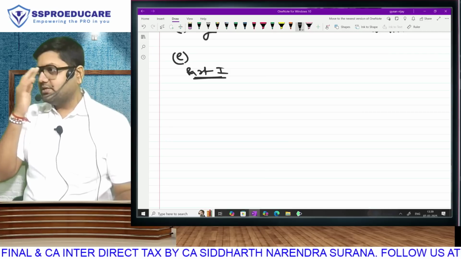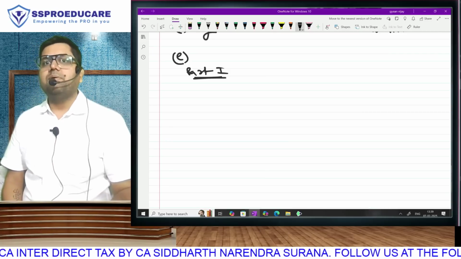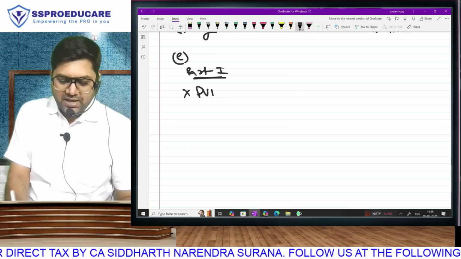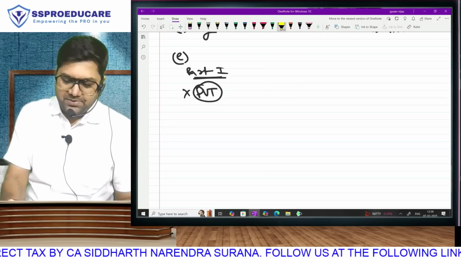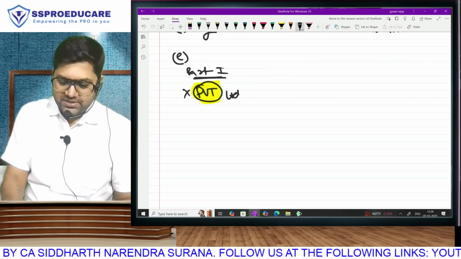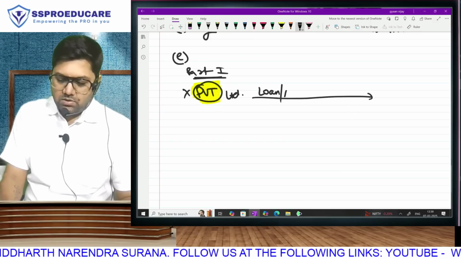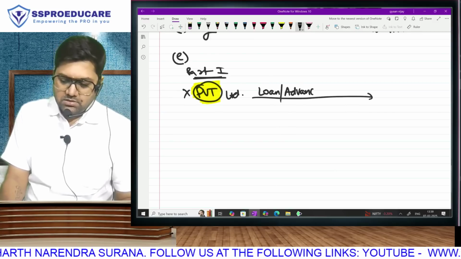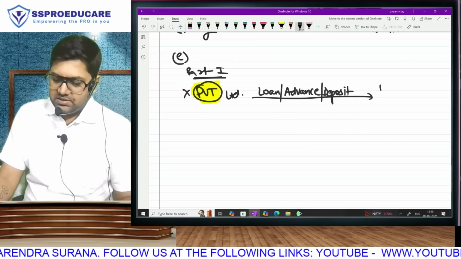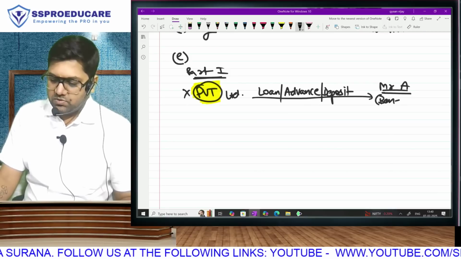This is applicable only to private companies, which means it is not applicable in cases of public companies. Supposing there is a company X Private Limited, because this is applicable only to private companies, closely held companies. This company has given a loan or an advance or a deposit to a person, Mr. A, who is a beneficial shareholder.